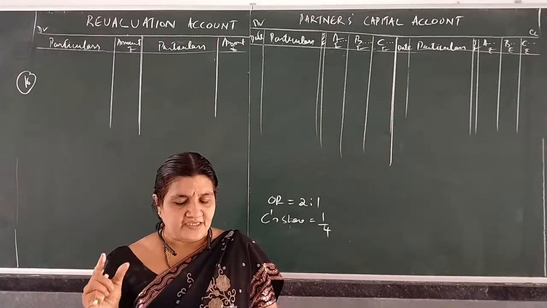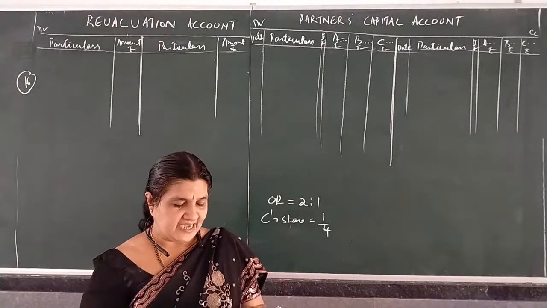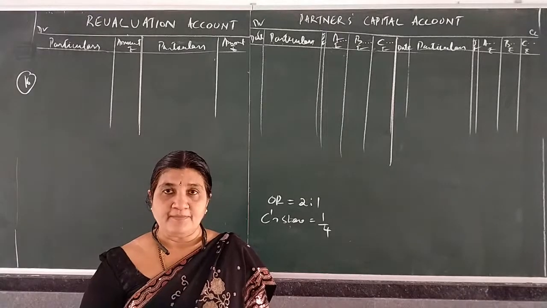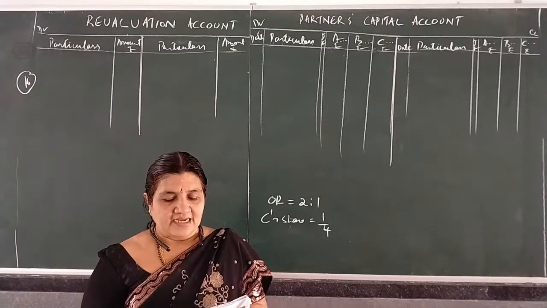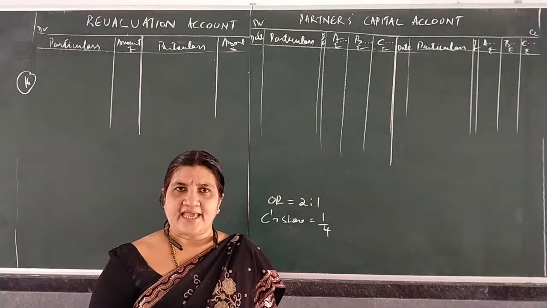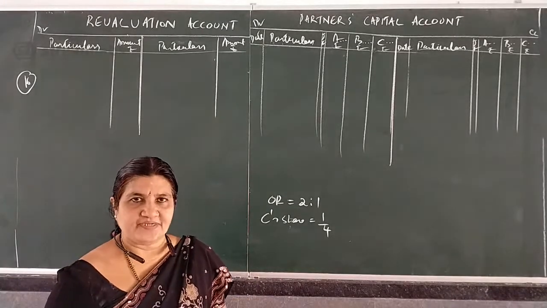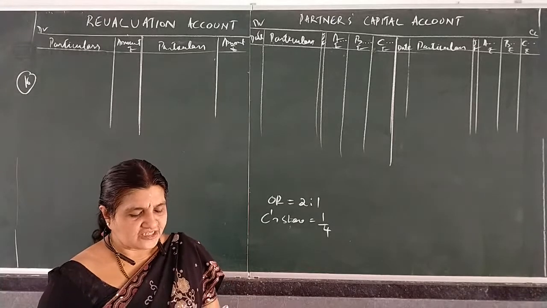So Chintan brings 30,000 capital, the new partner's capital, they have given at the start. So you have to read the problem properly. And capital should be adjusted according to the new profit sharing ratio. Means capital adjustment is there. Okay. Balance sheet is given.